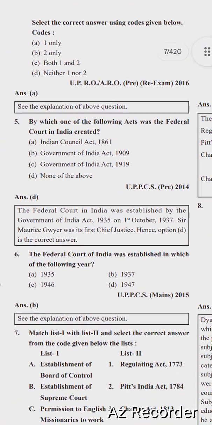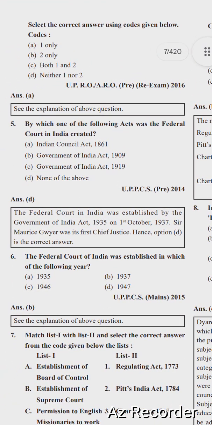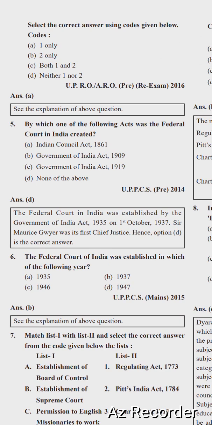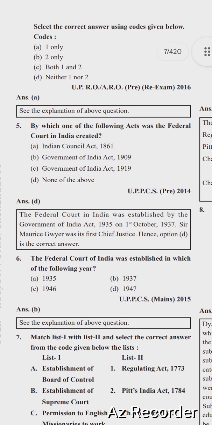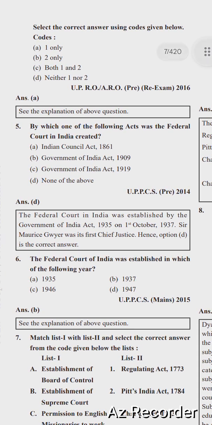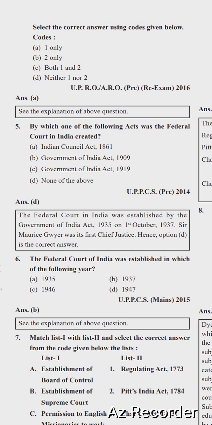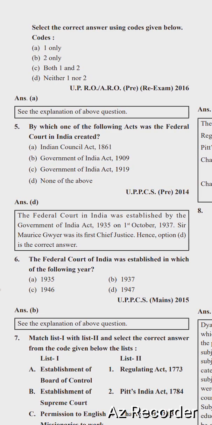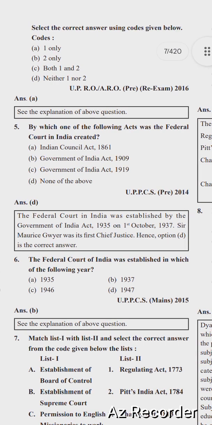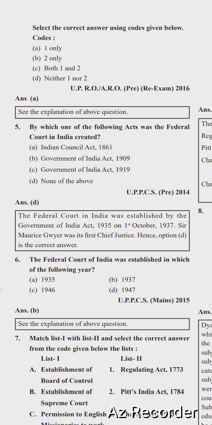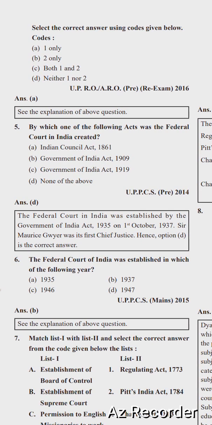Next question is, by which one of the following Acts was the Federal Court in India created? Options are Indian Councils Act 1861, Government of India Act 1909, Government of India Act 1919, none of the above. The right option is D, none of the above. The Federal Court in India was established by the Government of India Act 1935 on 1st October 1937. Sir Maurice Gwyer was its first Chief Justice. Hence option D is the correct answer.